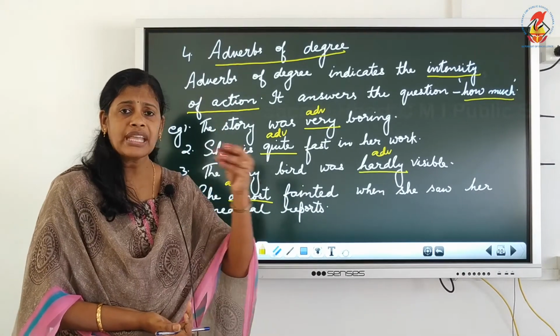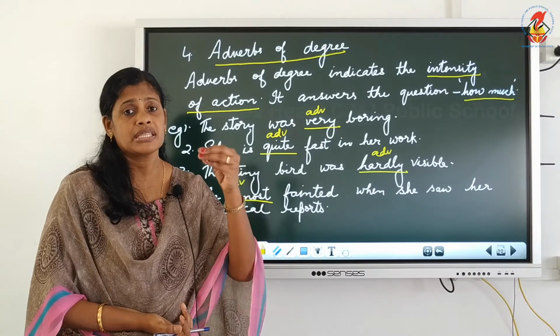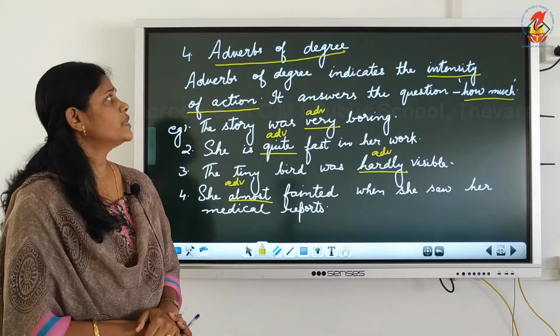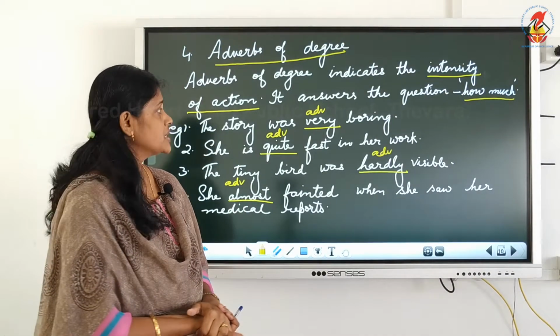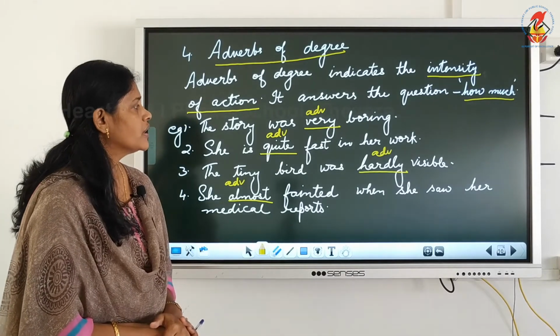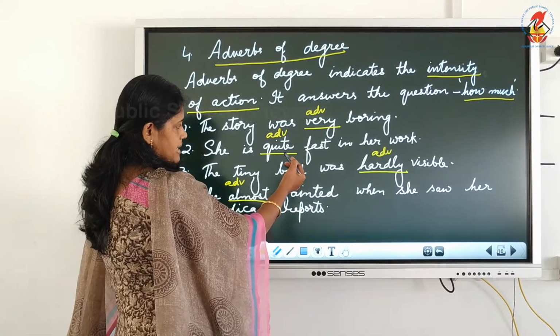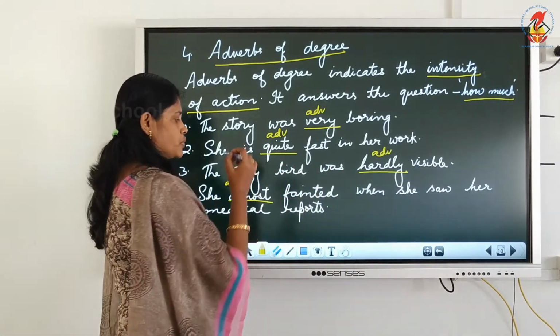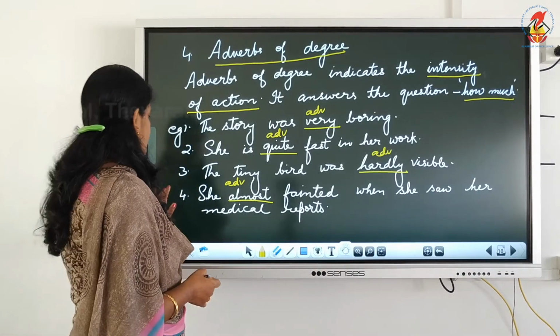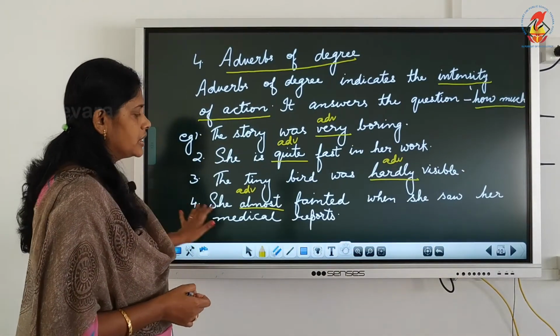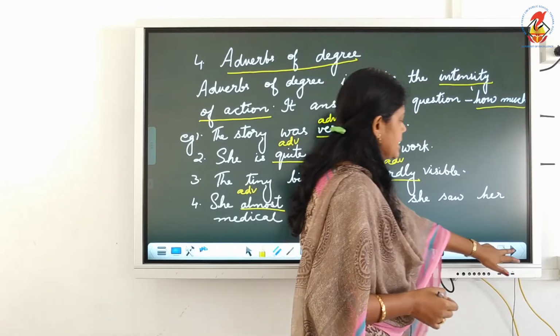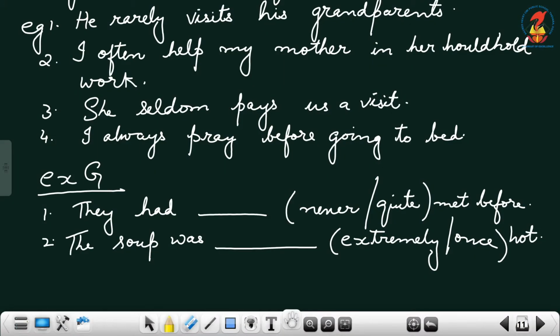So how, to what extent, how much is described in adverbs of degree. The words are, which are the words here children? Very, quite, hardly, almost. Is it clear children? Now let's see the next type of adverb.